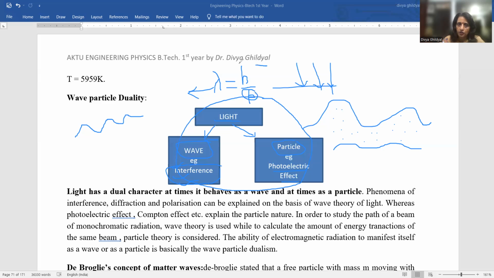So what is this expression of Louis de Broglie actually doing? It is combining both the wave nature and the particle nature. It states that a matter wave consisting of a large number of particles traveling in the form of a wave has every particle with wavelength lambda equal to h upon p. That is lambda 1 equal to h upon p1, lambda 2 equal to h upon p2. This is what the whole concept of wave particle duality is all about.